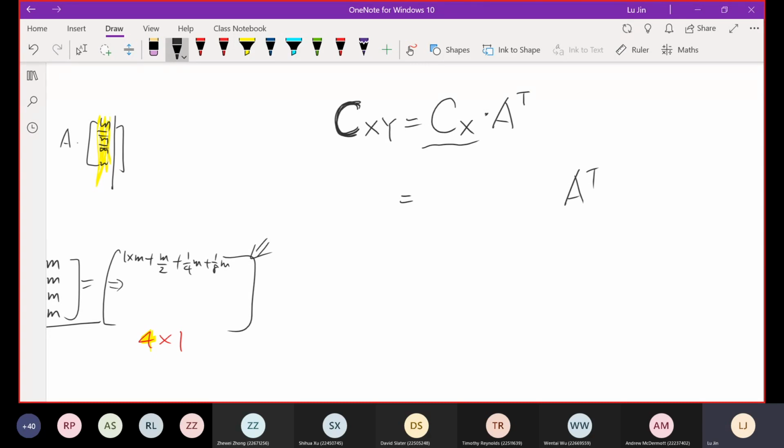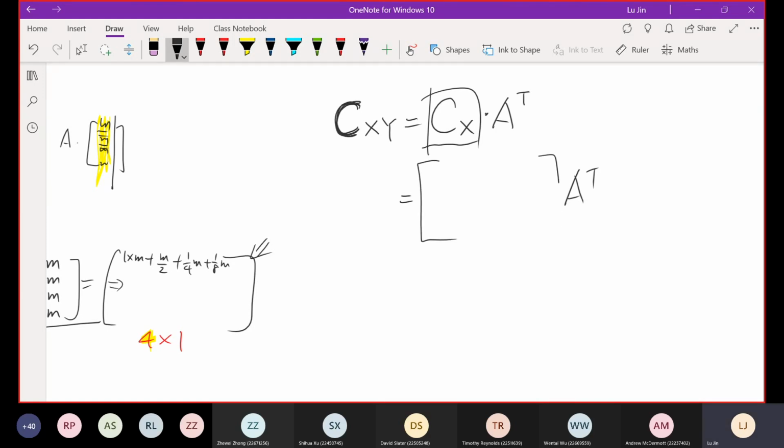Please notice the term I use: this is the covariance matrix of the X vector. I didn't say cross covariance, because if you say cross covariance, two vectors must be involved. But on the right-hand side, we focus on the vector x only. So I call that the covariance matrix of x.